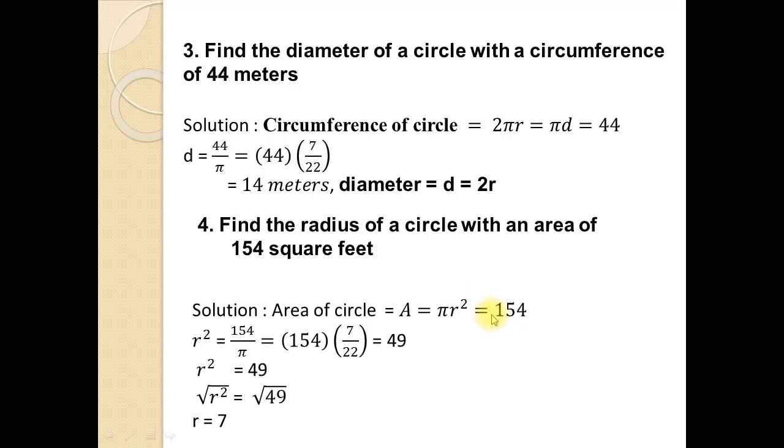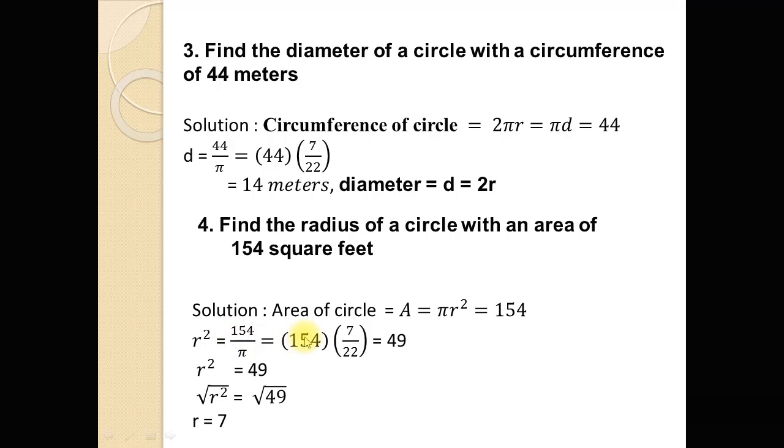So pi r square is equal to 154, and since we have to find the value of radius r, in this question again divide both sides by pi. Dividing both sides by pi, we obtain r square is equal to 154 divided by pi, and it can be written as 1 over pi multiplied by 154.